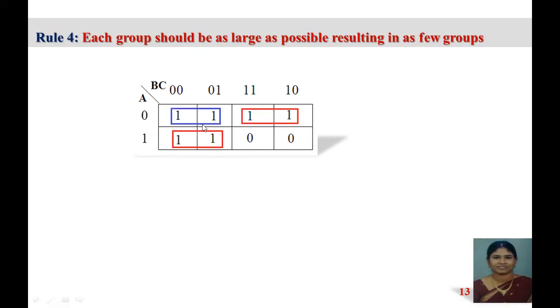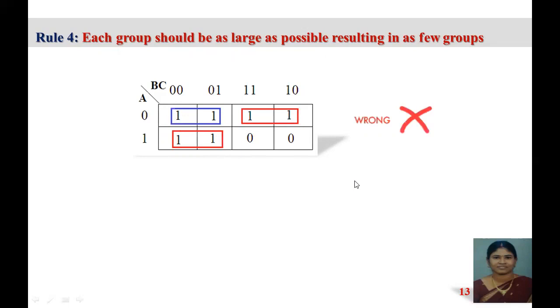We should not group in 2s. Always we have to go for the maximum. Here, in the second column and third column, nearby I have 1, and in the third column and fourth column I have 1. So together the whole column can be grouped and the whole rows can be grouped. According to that condition, I can group the overall term. This is the wrong way of grouping.